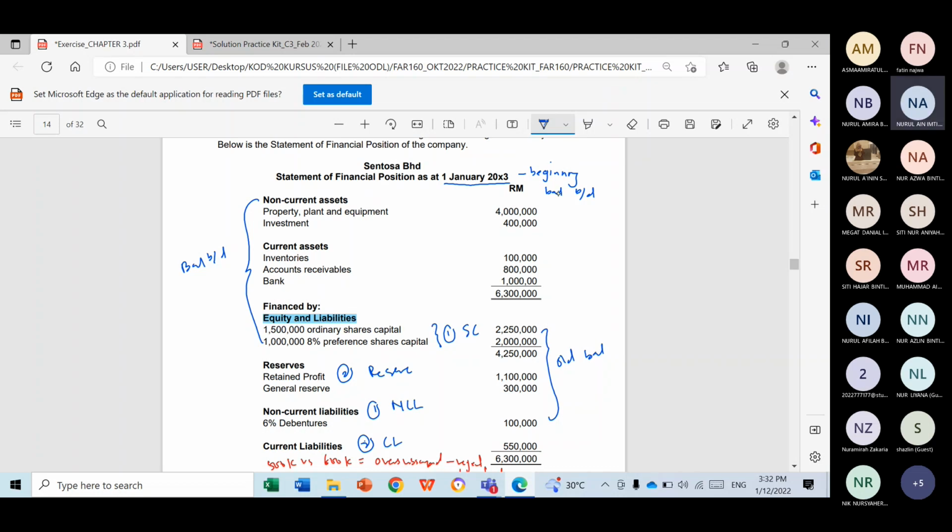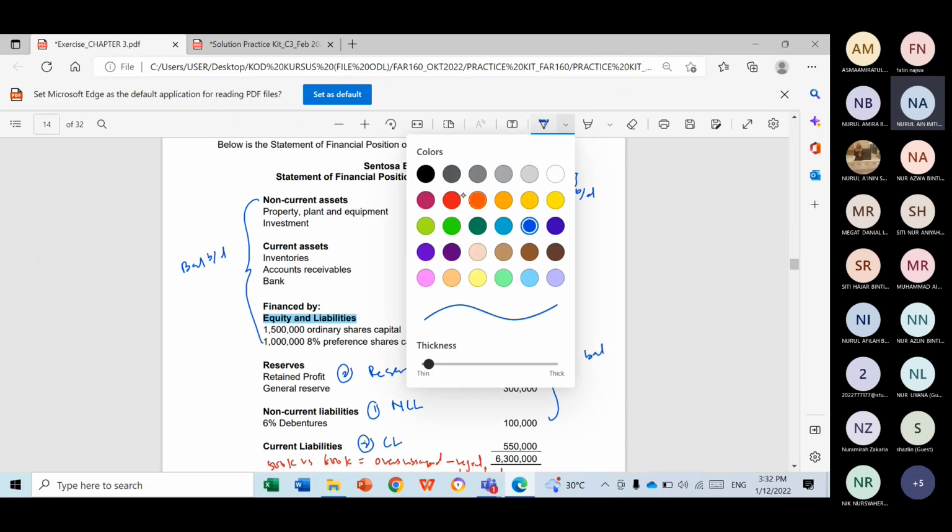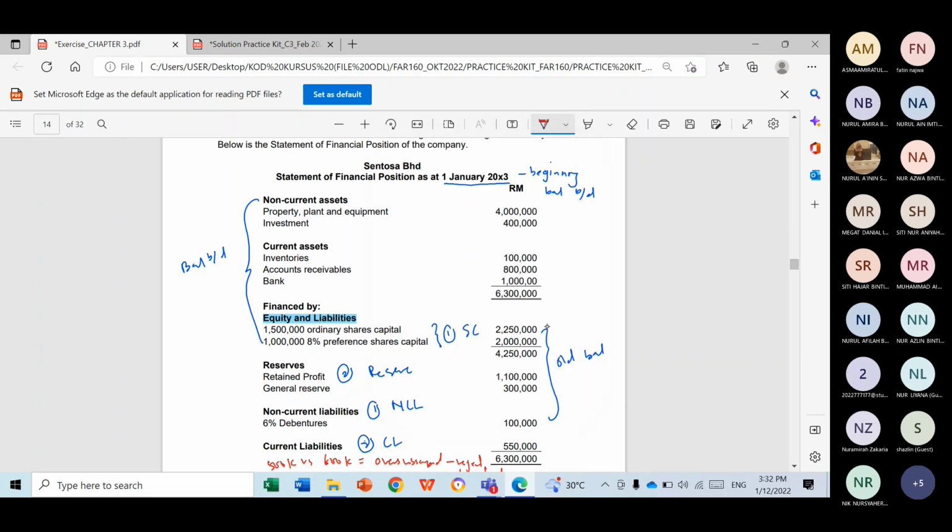Ordinary share capital for sure we have, because we have issued shares. Of course we add, similar to preference share. Retained profit we minus because we do have an adjustment for finance cost. There is no change for general reserve.